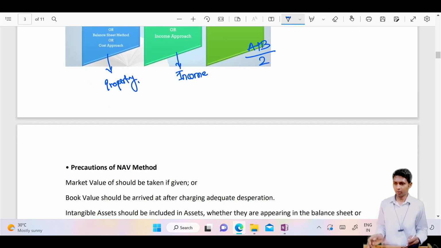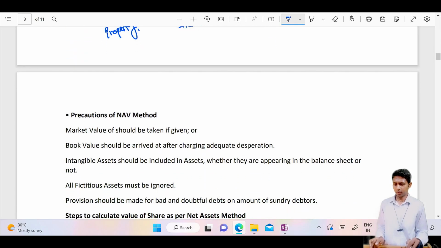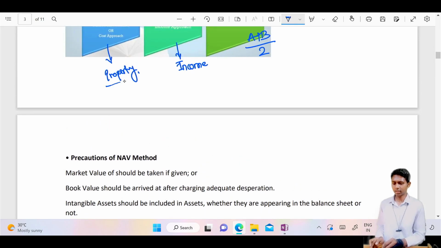Okay. Now, moving ahead, how do we calculate property in the general sense? Yes, we add what we are possessing. If I say, calculate your property, you will say, I have one flat, a 10 lakh rupees flat.